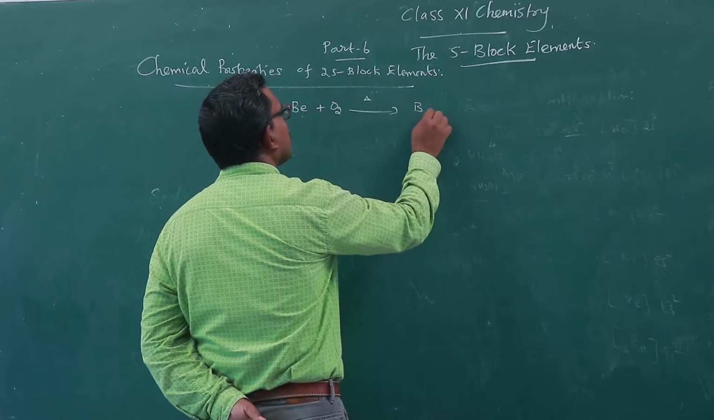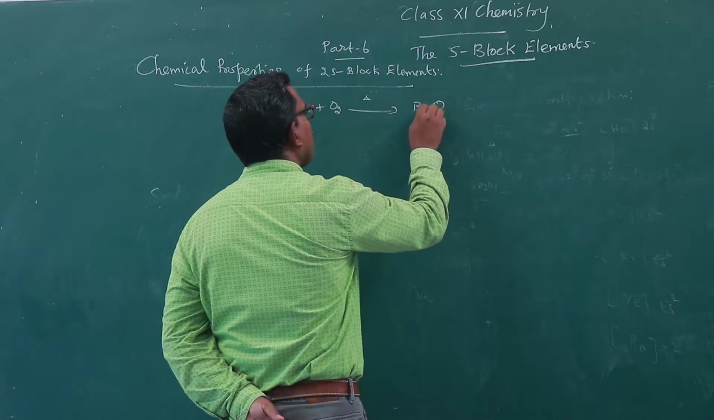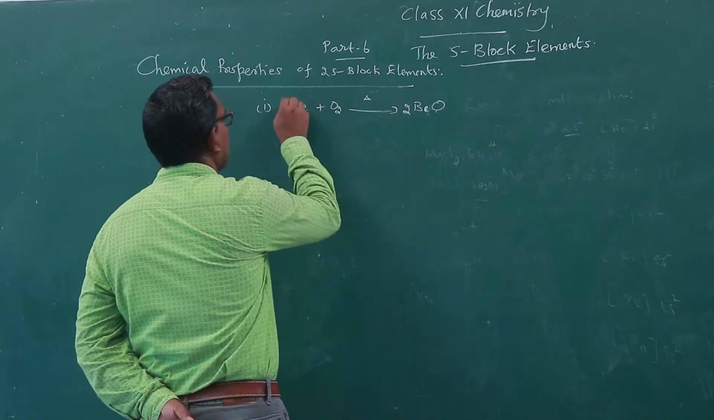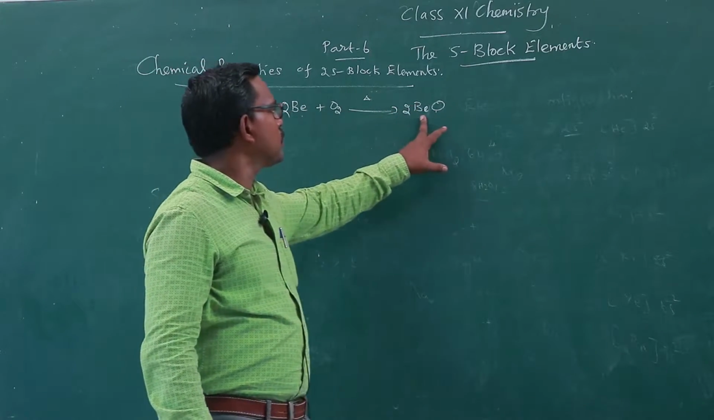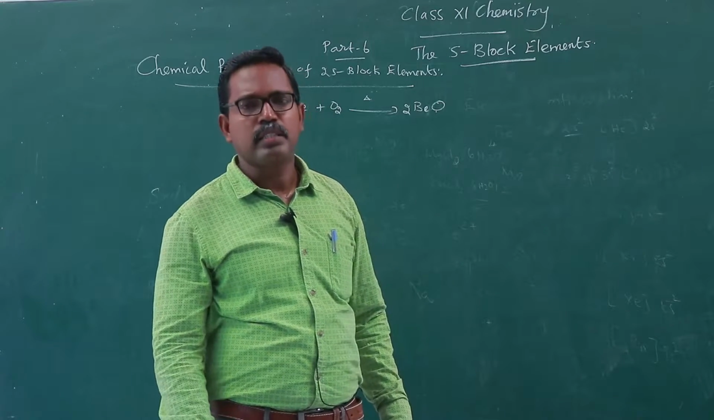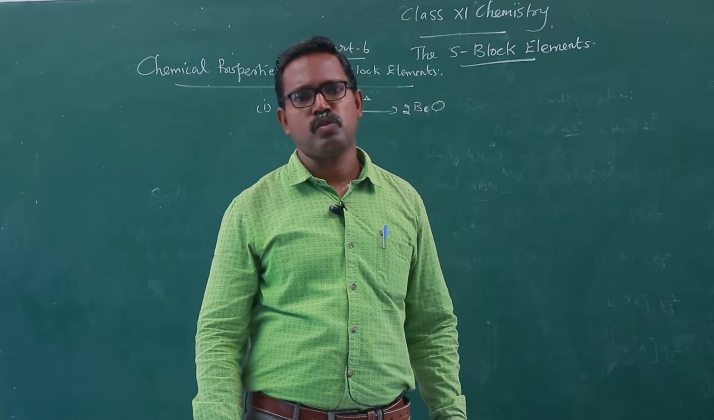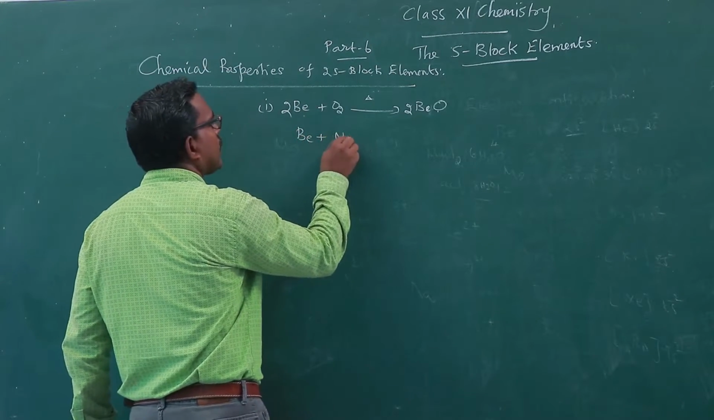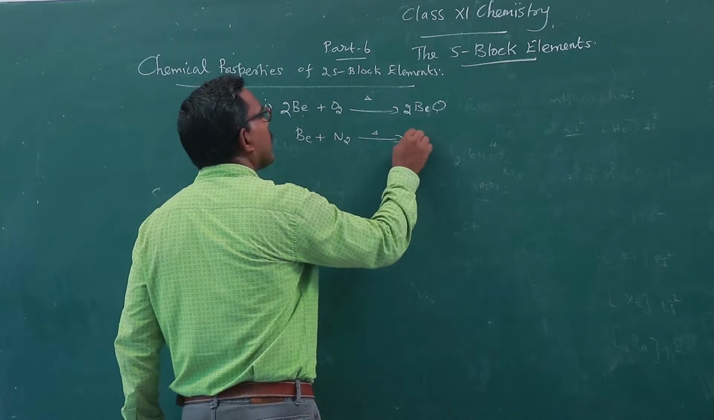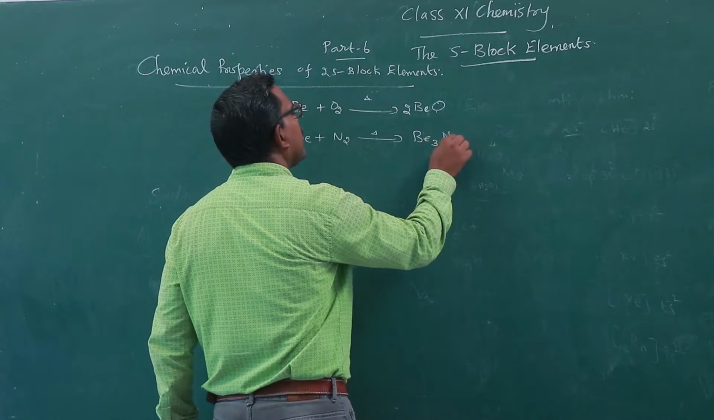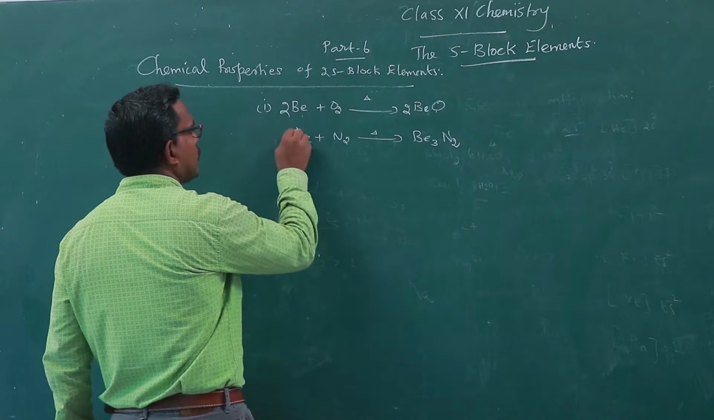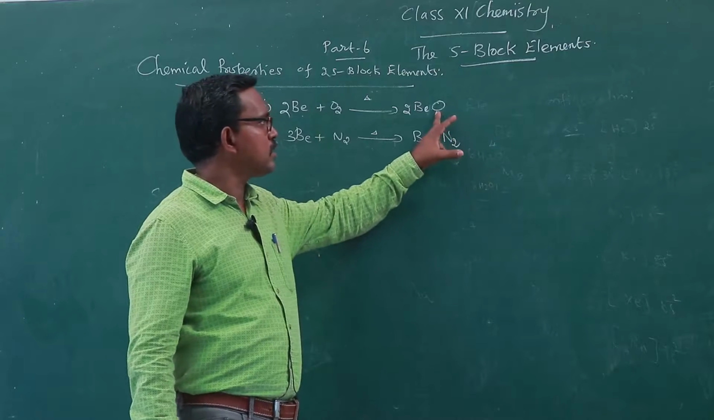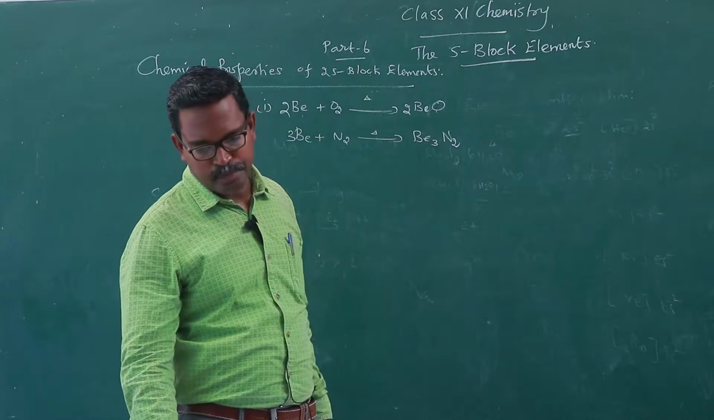The formula for beryllium oxide is BeO. 2 molecules of beryllium react with oxygen to give beryllium oxide. Similarly, it reacts with nitrogen also. Beryllium reacts with nitrogen on heating to give beryllium nitride, Be3N2. 3 molecules of beryllium react with nitrogen to give beryllium nitride. This is beryllium oxide, and this is beryllium nitride.